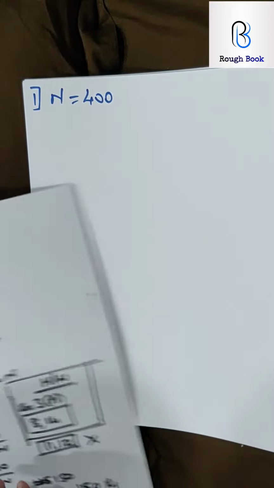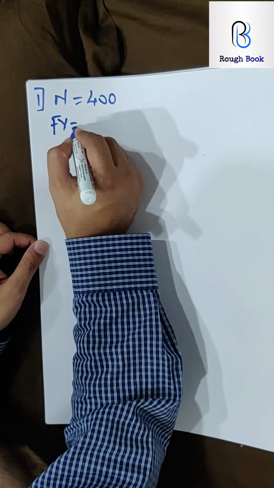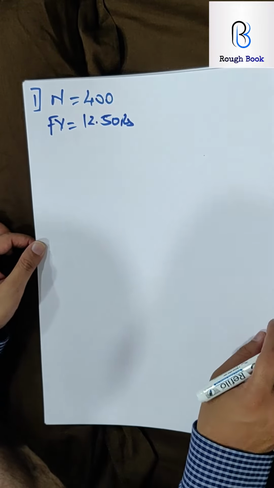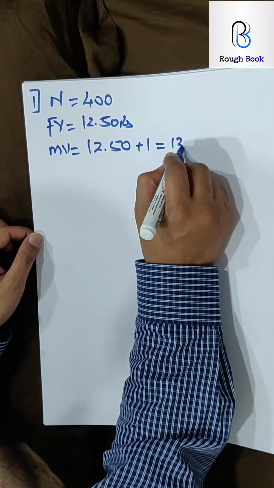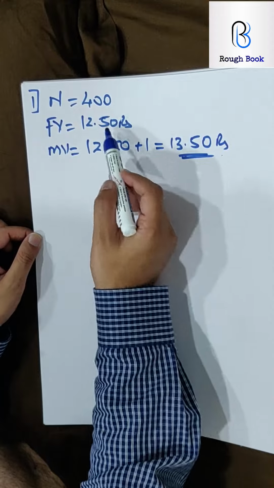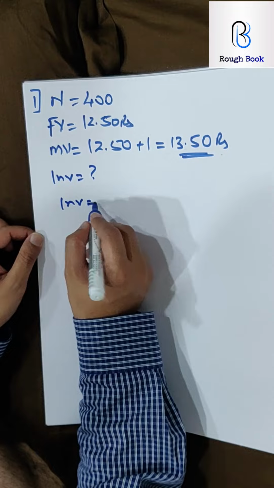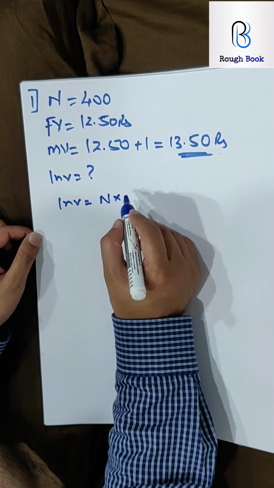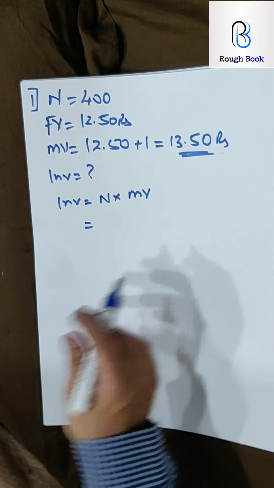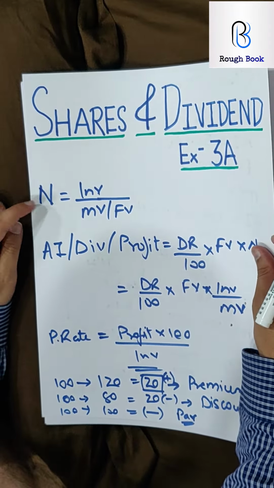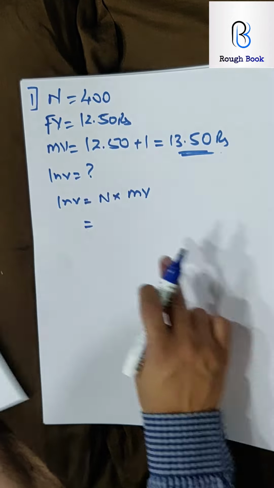So in sum number 1, they are using the term premium. They say that the 12.50 rupees share, so face value is 12.50, is sold at a premium of 1 rupee. So market value is 12.50 plus 1 rupee premium, so 13.50 rupees. We have all these three things. The question is how much money is needed, so basically they are asking for investment. Investment will be number of shares into the price at which it has been bought. In this case it has been bought at 13.50. If you recollect, we use formula number 1: investment equals number into market value or face value, whatever. In this case it is market value.